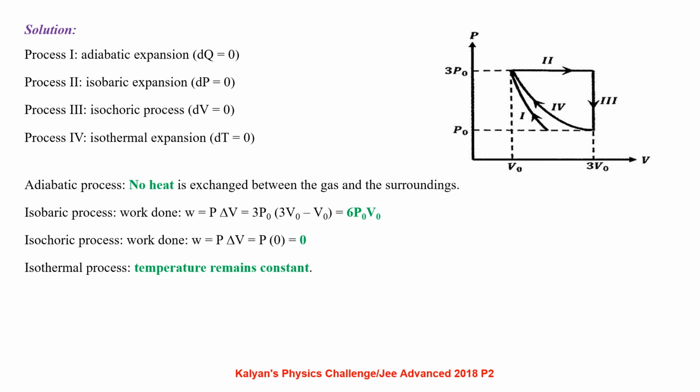In isobaric process, work done W equal to P delta V, 3 P naught of (3 V naught minus V naught), that is 6 times P naught V naught. Isochoric process, work done W equal to P delta V, that is P into 0, that is 0. Isothermal process, temperature remains constant.